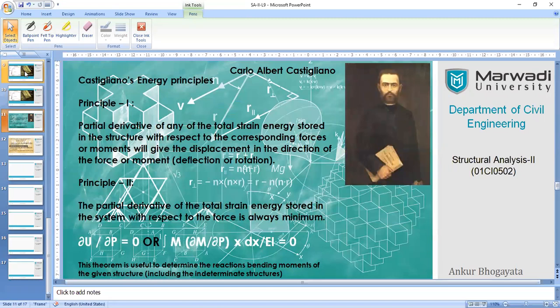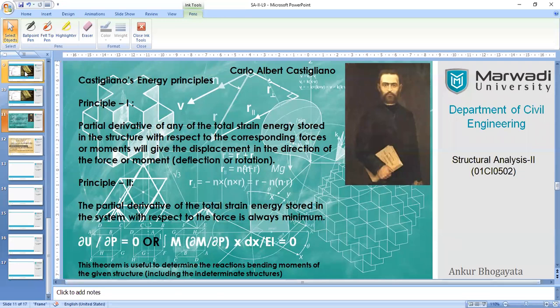In the first principle, it says that if you take a partial derivative of the complete energy stored in the structure with respect to the corresponding forces. Now there are two types of forces with which we are going to deal. One is the point load or the load itself, and second is the moment, right? Because there are two consecutive quantities developed when you apply a force: the deflection takes place as well as the rotation.